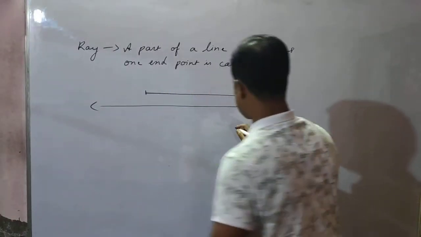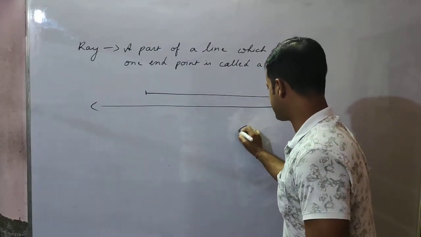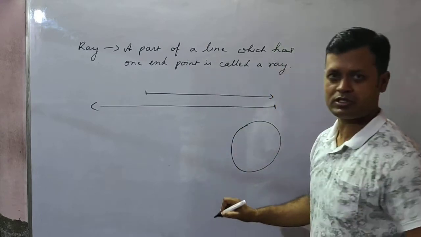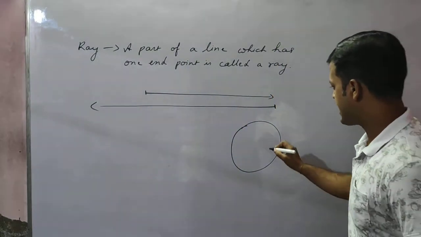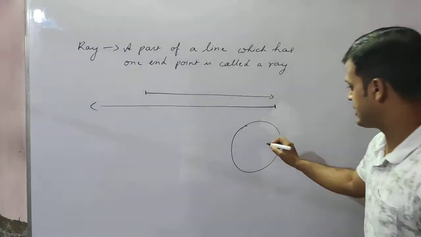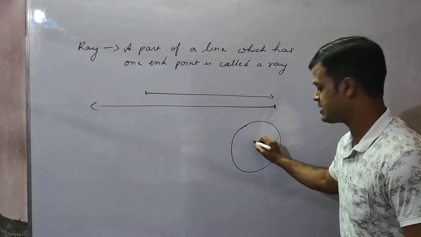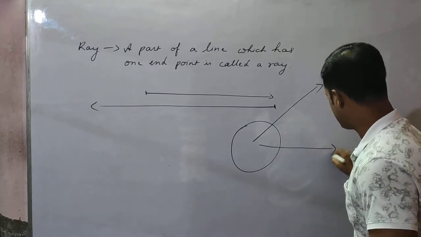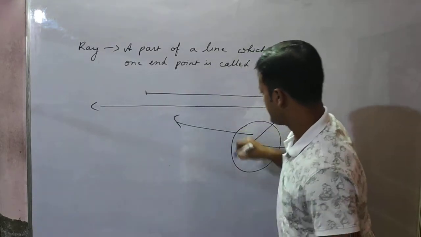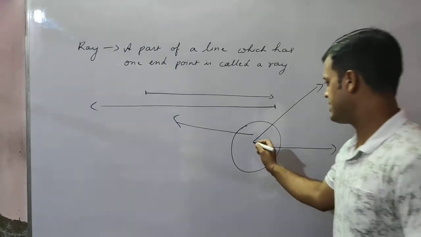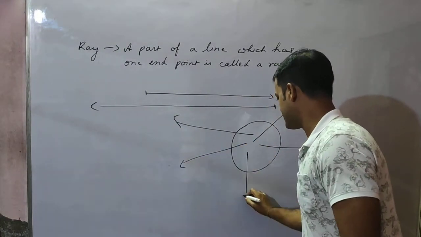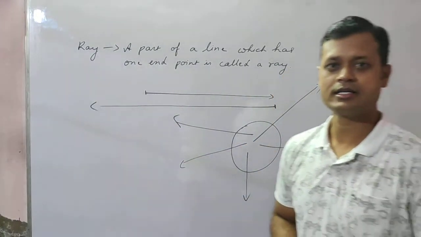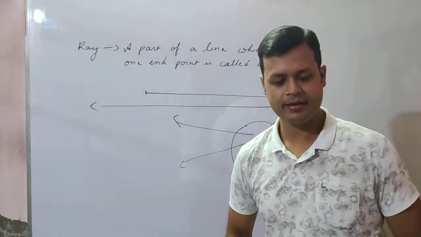A perfect example is the sun's rays. Why do we say sun's rays, students? Suppose this is the sun. The rays are originating from the sun, starting from the sun, and extending infinitely in all directions throughout the universe. So these are called sun's rays.